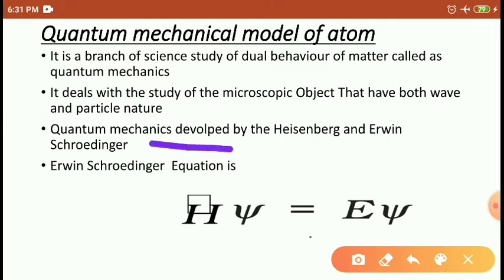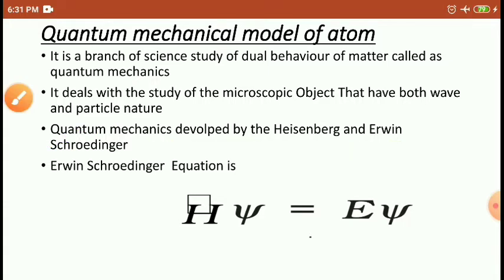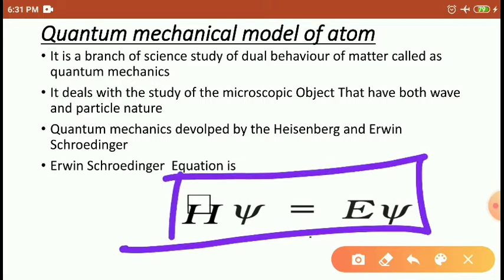Quantum mechanics was developed by Heisenberg and Erwin Schrödinger. These are the two scientists who developed quantum mechanics. Erwin Schrödinger gave one equation, that is H psi equals E psi. What is meant by H psi equals E psi, students? The H is the Hamilton operator. The Hamilton operator is a mathematical operator, like subtraction, addition, multiplication, division, which has to be applied to some values.